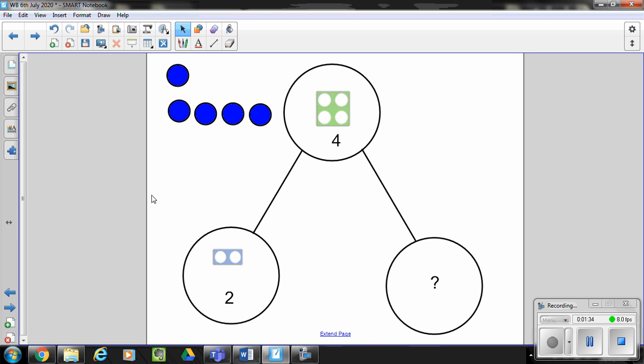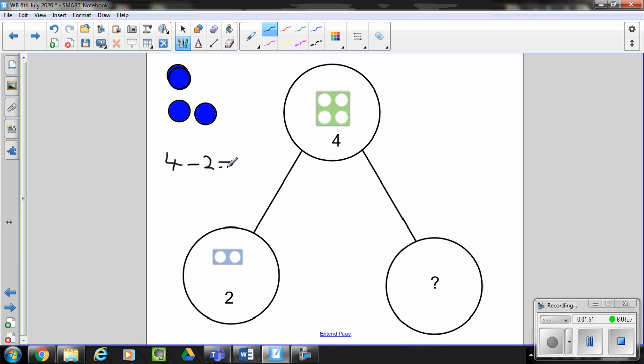You can count out your 4 objects and you can take away 2. And you are left with 2. So I started with 4 as my whole, I subtracted 2 and I was left with 2.